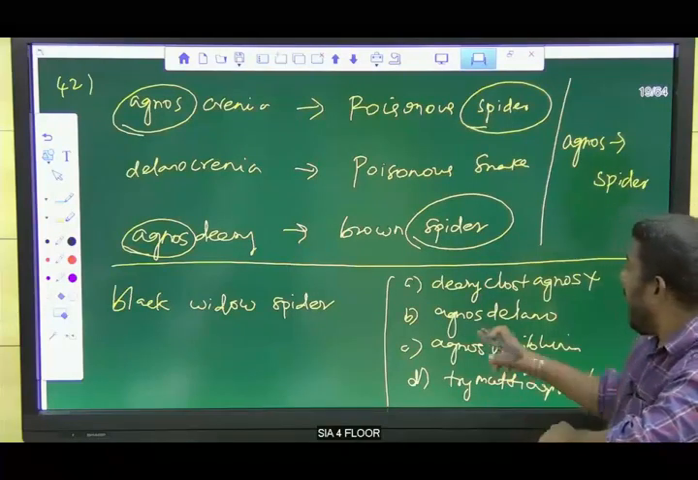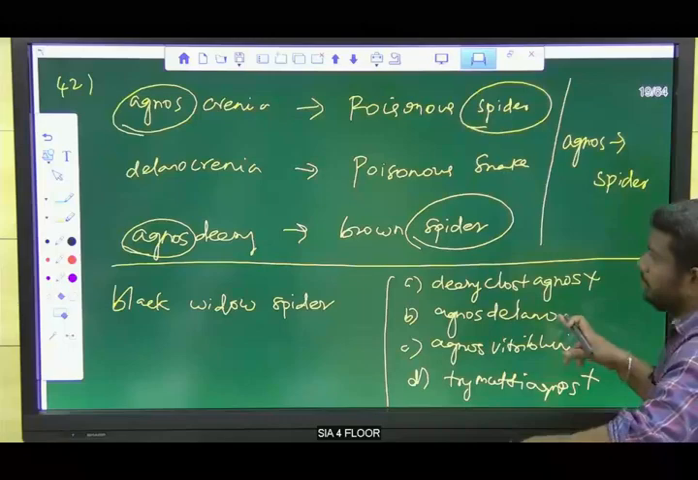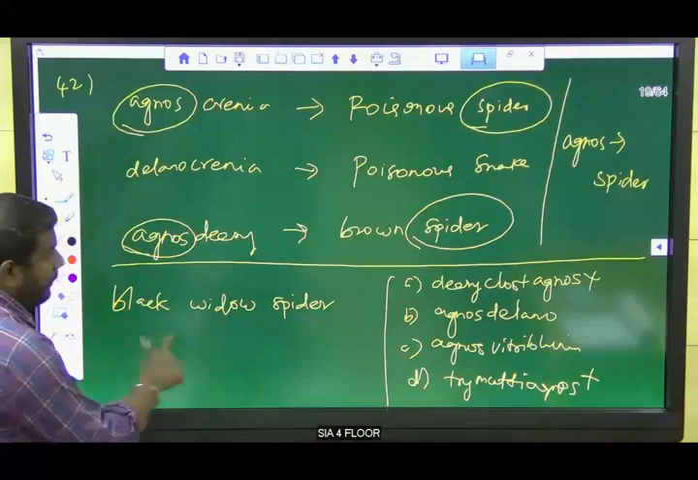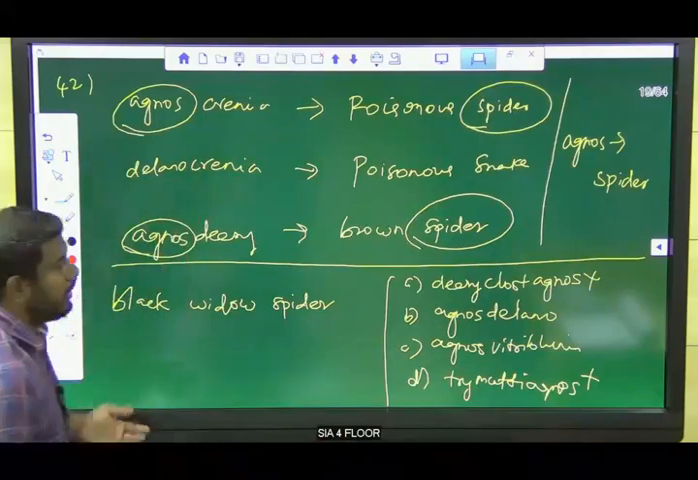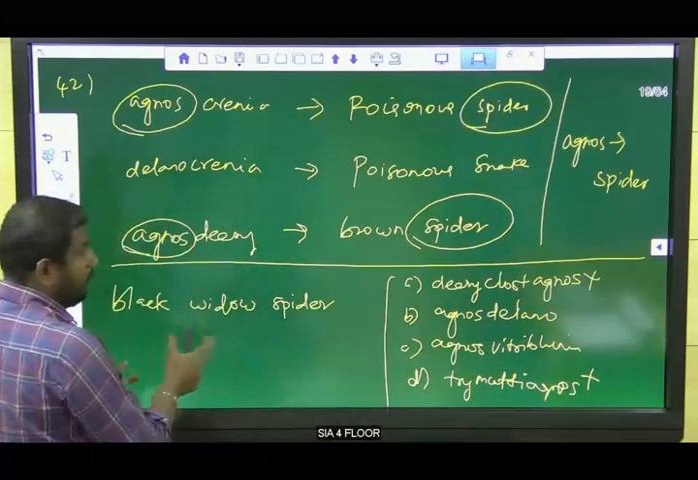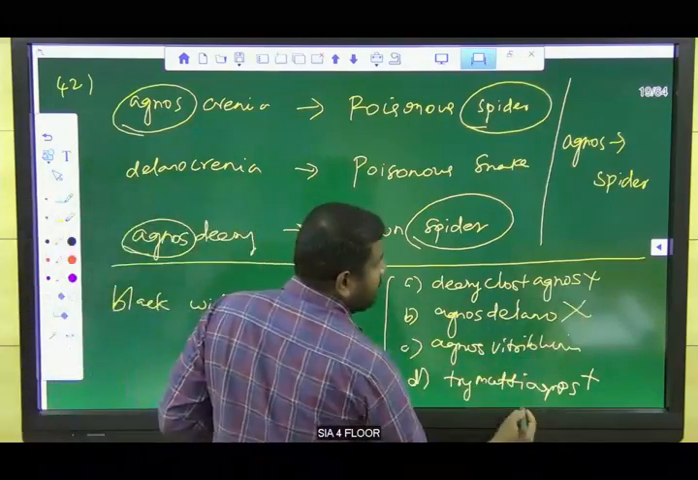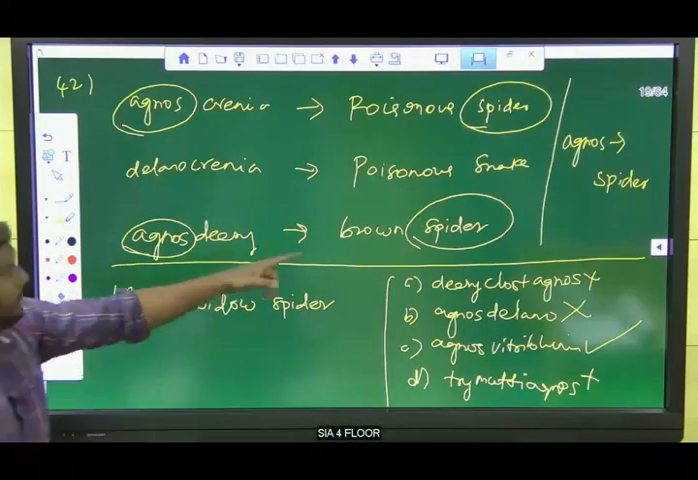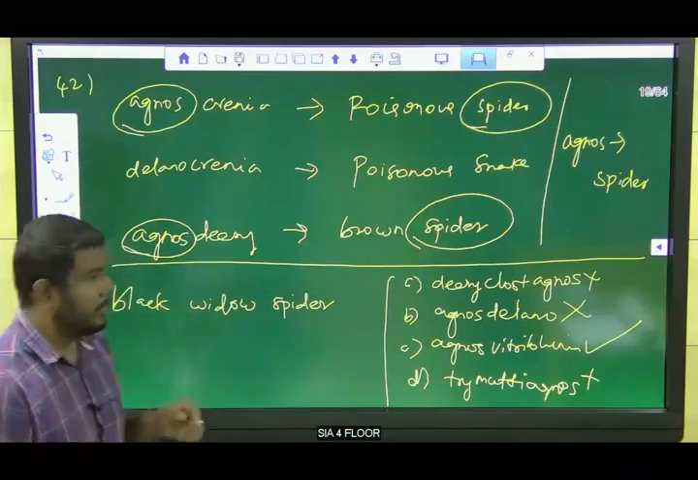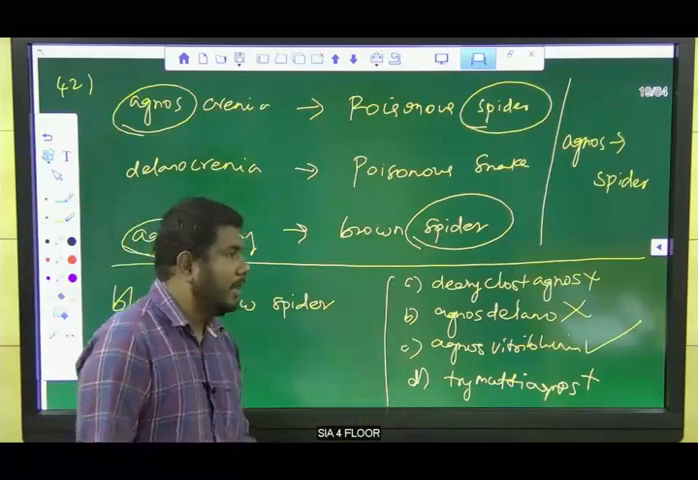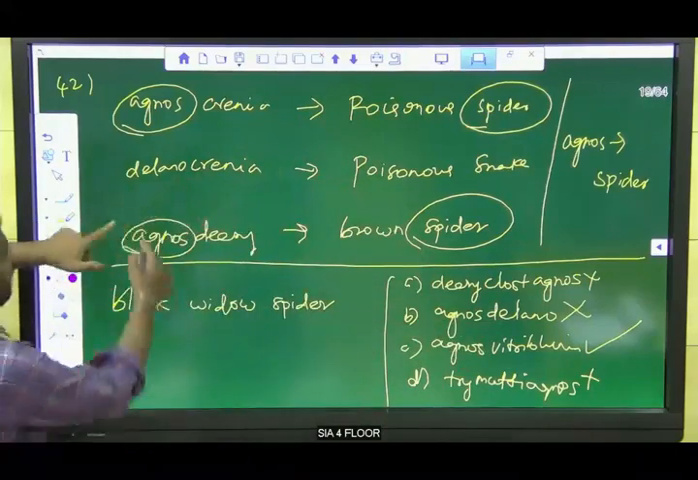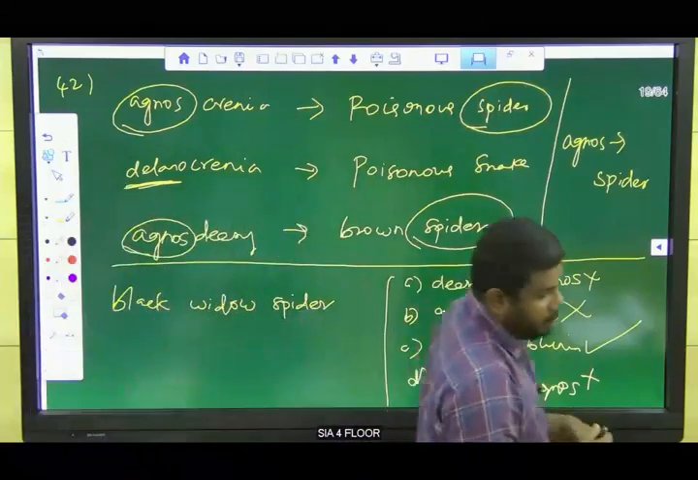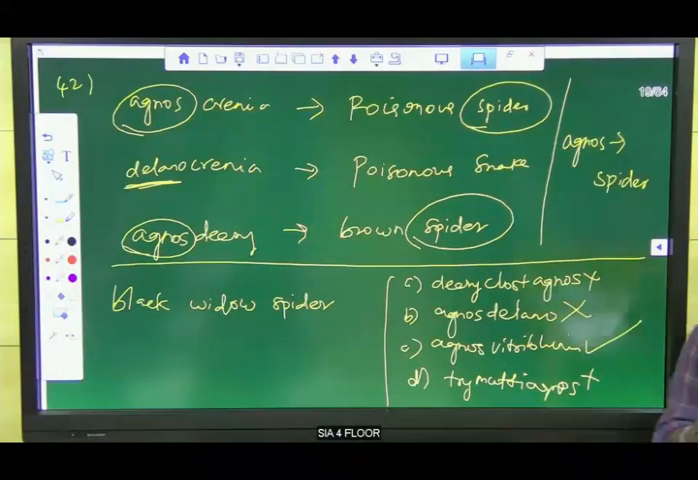Now listen here. Agnos, Delano. See the question: Delano is mentioned in the question, but Black Widow is not mentioned anywhere in the question. Then definitely Delano cannot be the code for Black Widow. So we can eliminate option B. Option C is the only possible answer. So whenever spider comes in the last, agnos comes in the front, and in that way we eliminated options A and D. And Delano is mentioned in the question but Black Widow is not, so I eliminated option B. Option C is the answer.